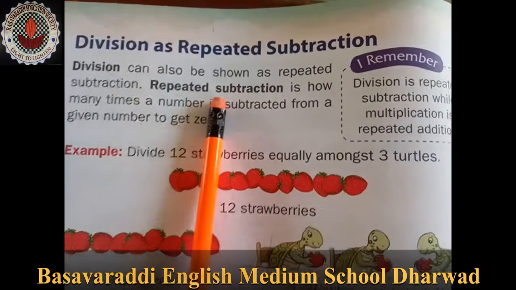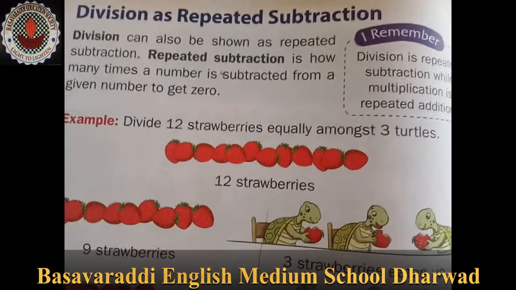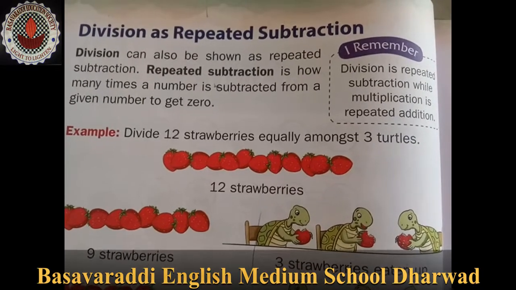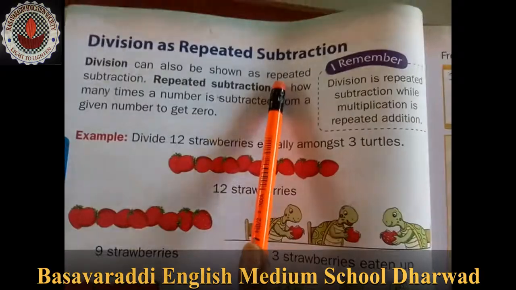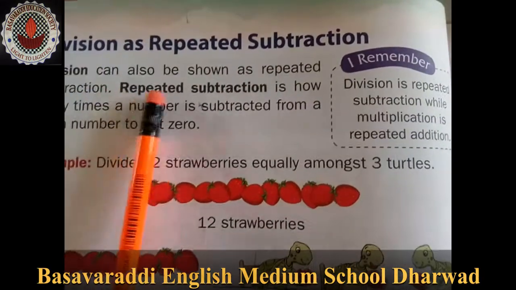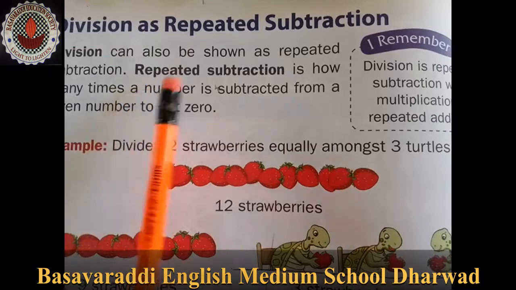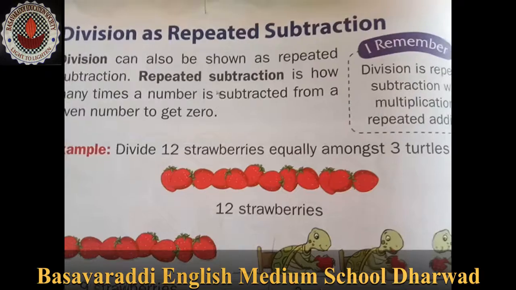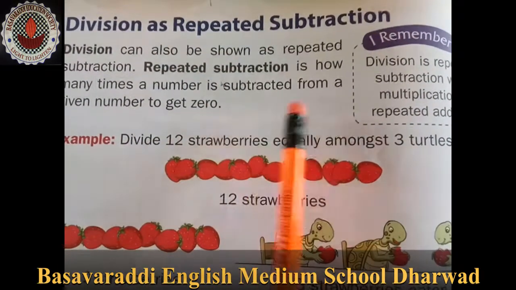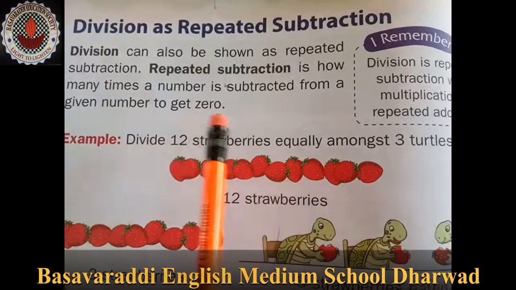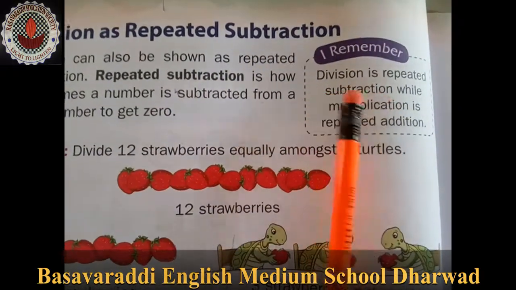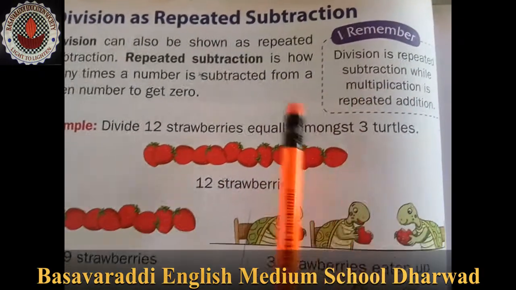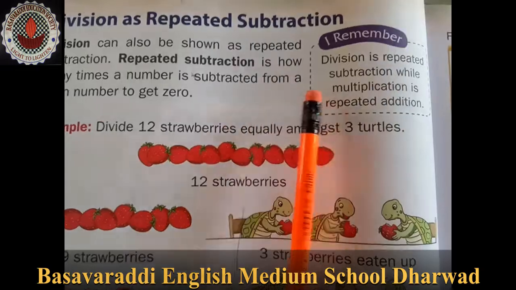Division is repeated subtraction. So what is multiplication? Repeated addition. Multiplication means repeated addition, and division is repeated subtraction. Division can be shown as repeated subtraction, which means subtracting a number many times from the given number to get 0. Remember, division is repeated subtraction while multiplication is repeated addition.